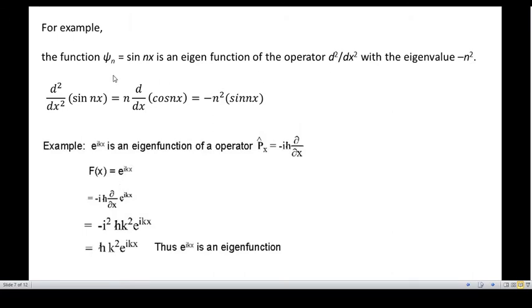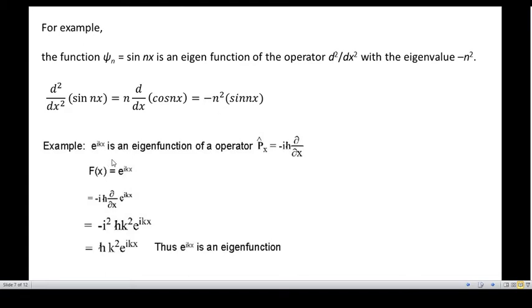So the operator acts on the wave function psi n, that is d square by dx square of sine nx. When you double differentiate this, when you differentiate once, you will get n cos nx, that is differentiation of sine nx is n cos nx, and differentiating again gives minus n square sine nx. That means when you operate the wave function by this operator, you will get the same wave function sine nx multiplied by a constant minus n square. So here sine nx is the eigen function and minus n square is the eigen value.